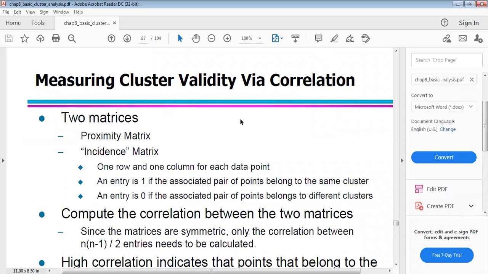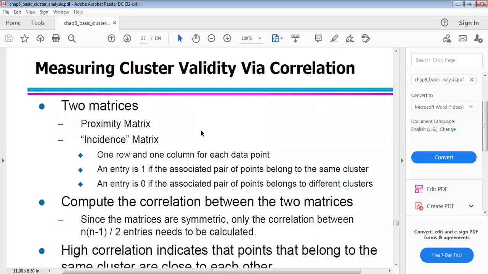Measuring the cluster validity via correlation. Here you have the two matrices, the proximity matrix and the incidence matrix. These matrices you have to represent as one column and one row, and for each data point, the entry is 1 if the associated pair of points belongs to the same cluster, or 0 if they belong to different clusters. That is the proximity matrix and the incidence matrix.